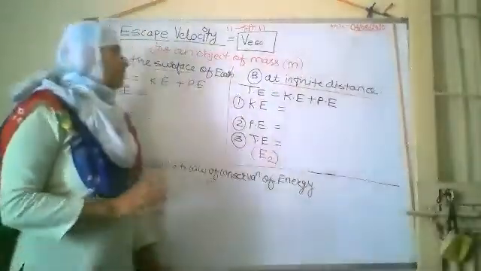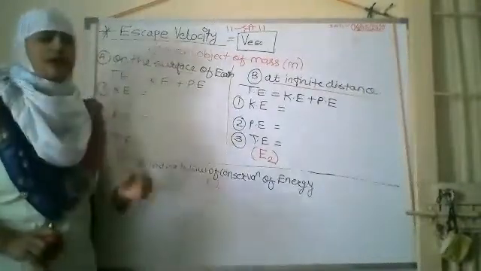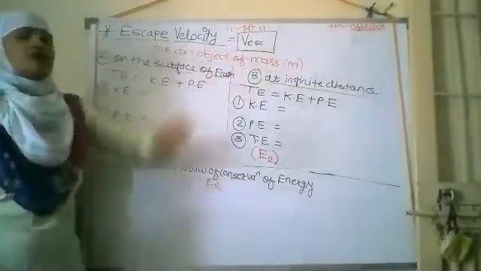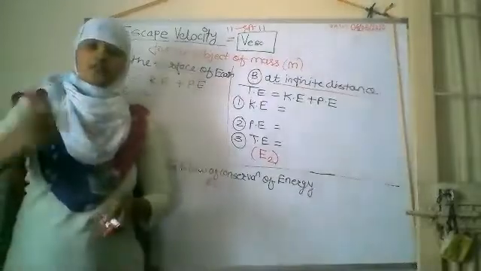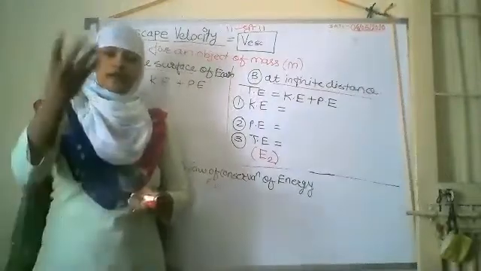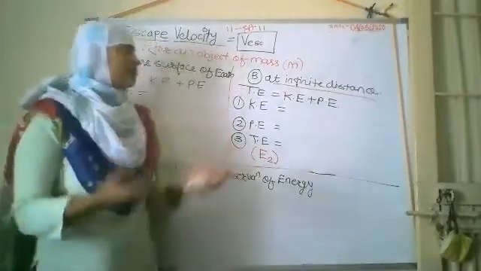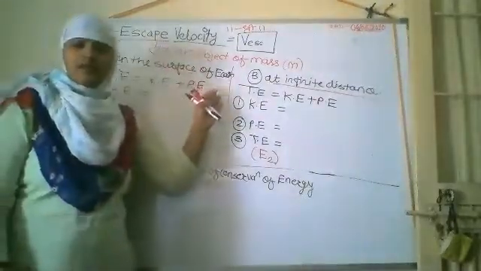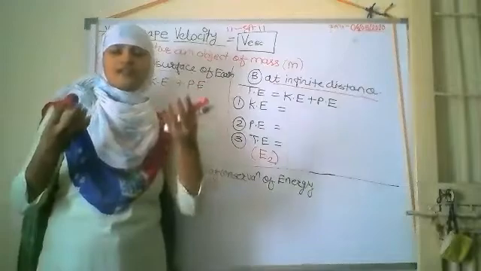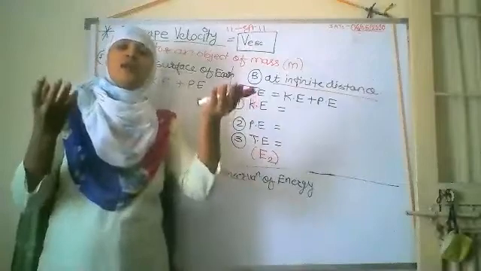Okay, so now we have seen the meaning of the escape velocity that we have studied. So let me calculate the value of the escape velocity by using some equations. So let me consider an object of mass, like the stone we considered, that is mass m, which is at a point, like when we throw it. Okay, so whatever the initial velocity of that object, it is nothing but equal to the escape velocity. Clear? So the more initial velocity we give, so that the object can escape from the earth's gravitational pull, that's why our initial velocity is nothing but equal to the escape velocity.